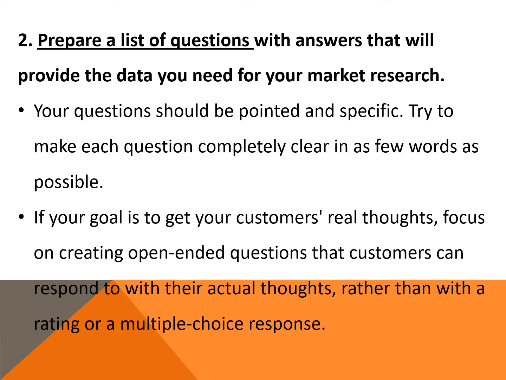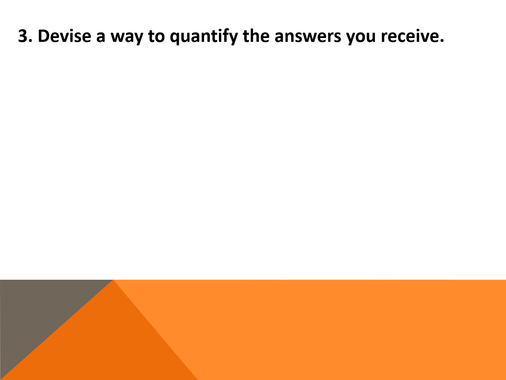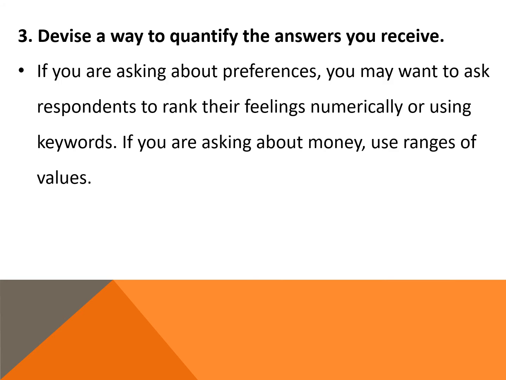However, if you want numerical results, be sure that your answer in some way reflects that. For example, you could have participants rate products or services from 1 to 10. The third step of getting the best result is devise a way to quantify the answers you receive. If you are asking about preference, you may want to ask respondents to rank their feelings numerically or using keywords. If you are asking about money, use ranges of values.